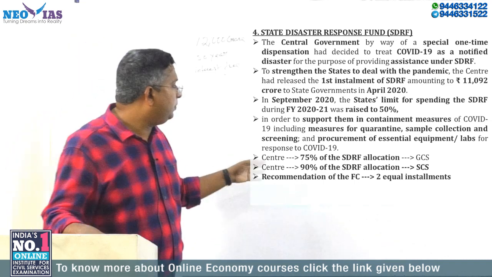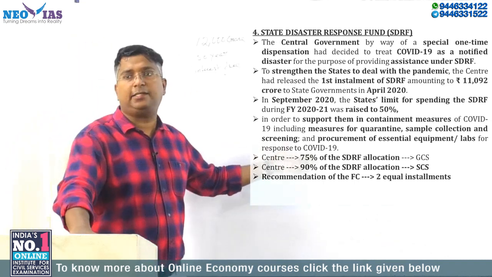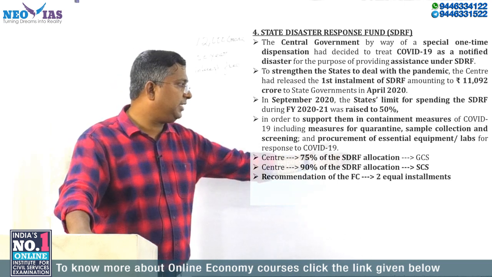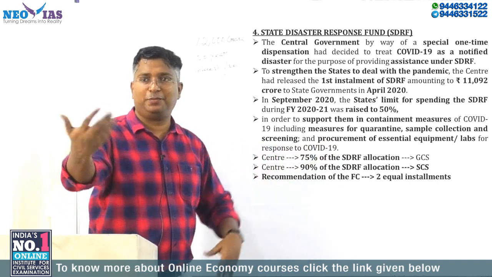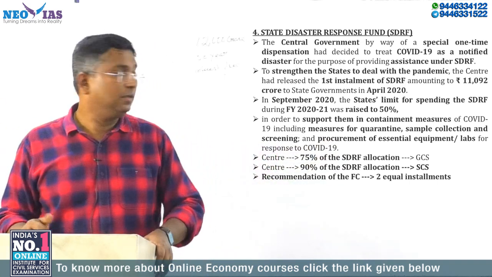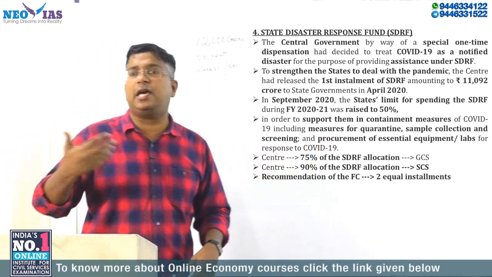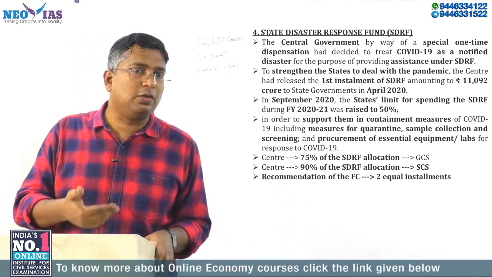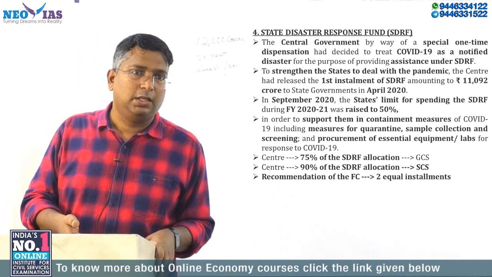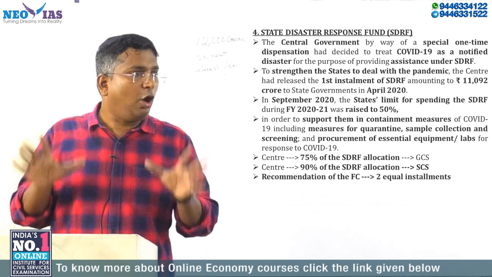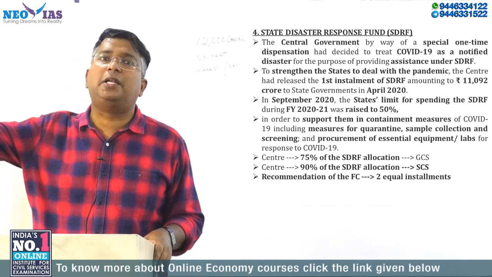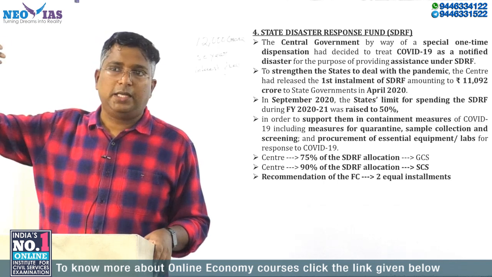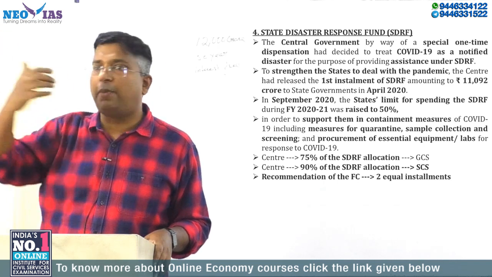For the remaining general category states, 75% of the SDRF allocation is transferred by the center. So you will understand that this fund is mainly funded by the center.